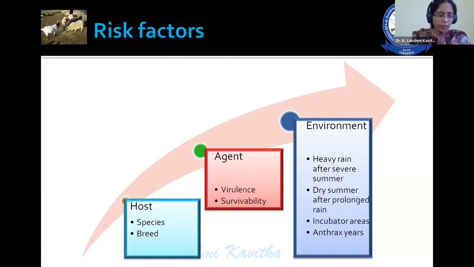So these incubator areas: generally, if the soil is contaminated with anthrax spores, sometimes that soil becomes an incubator area for these spores. Not only that, because of heavy rains after severe summer or dry summer after prolonged rain, all these things lead to the availability of the spores in that particular area.